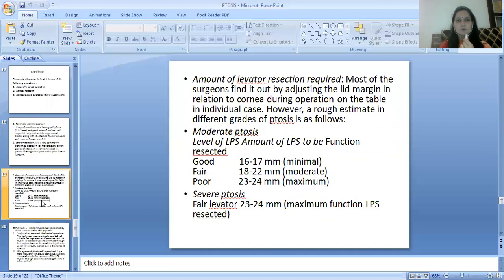First is moderate ptosis. The amount of LPS resection depends upon the LPS function. Good: 16 to 17 mm, minimal. Fair: 18 to 22 mm, moderate. Poor: 23 to 24 mm, maximum. Severe ptosis, with fair levator function: 23 to 24 mm, maximum LPS resected.